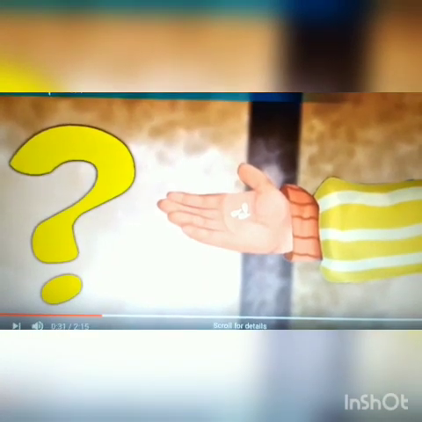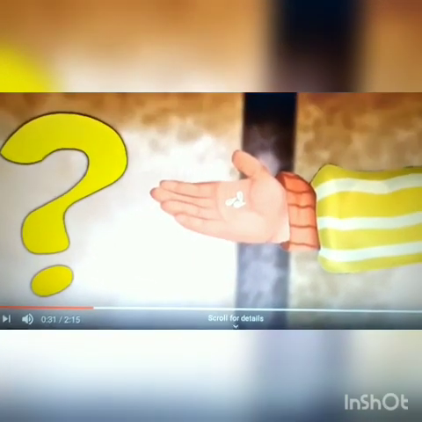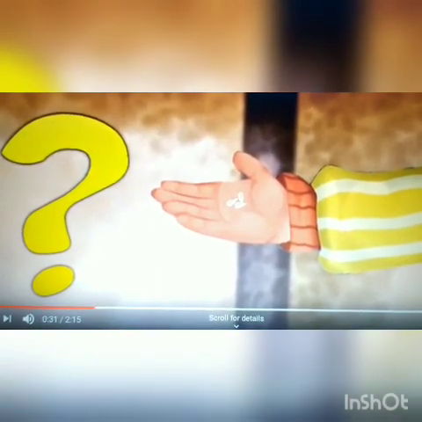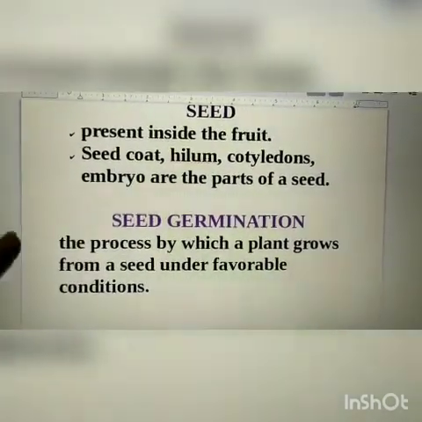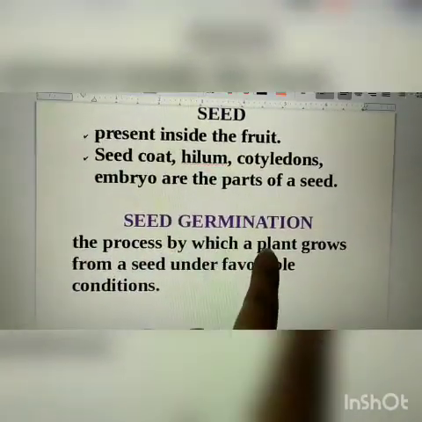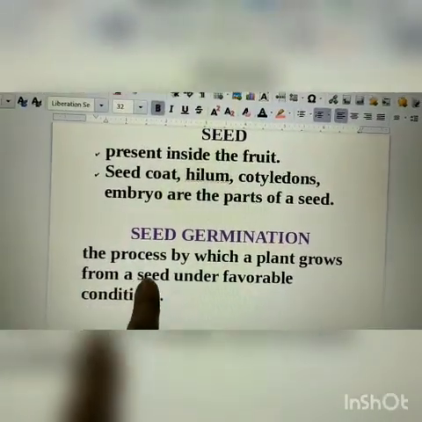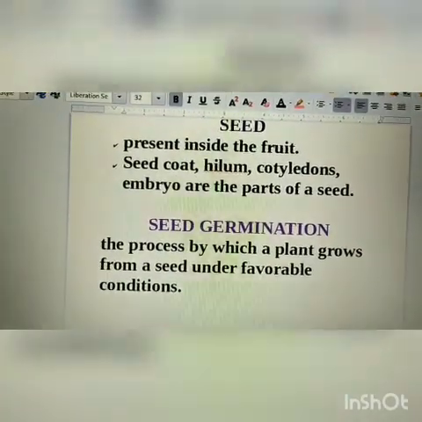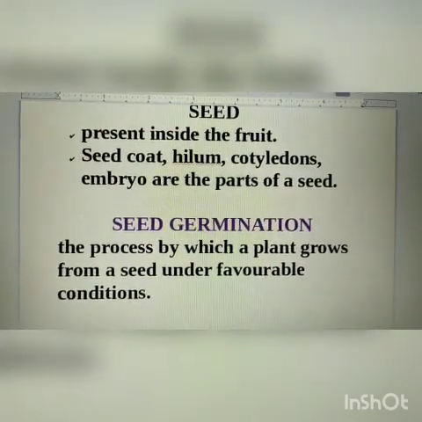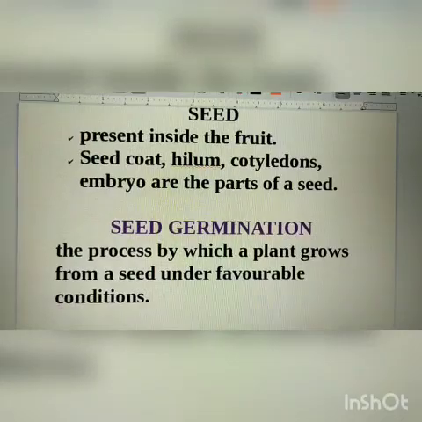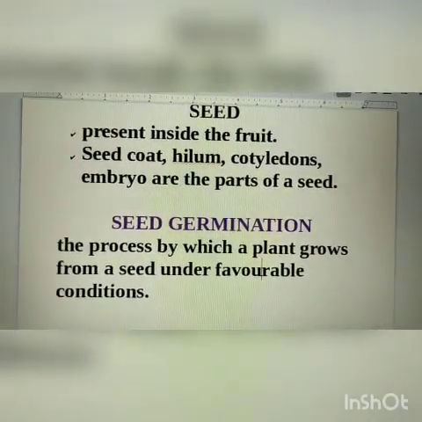Now children, have you ever wondered how a tiny seed grows into a new plant? So today we will learn about a process called seed germination. So let us see what is seed germination. The process by which a plant grows from a seed under favorable conditions. That means seed germination is a process of a seed giving rise to a baby plant under favorable conditions.